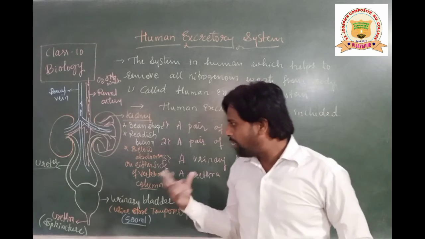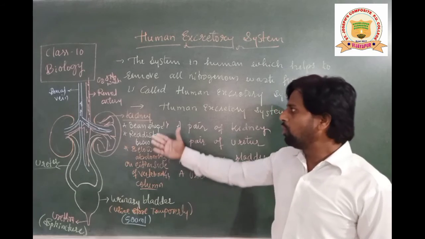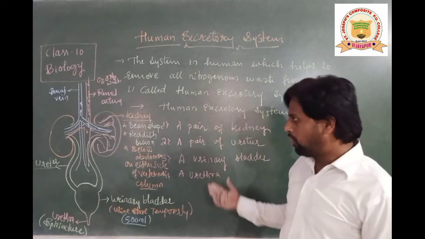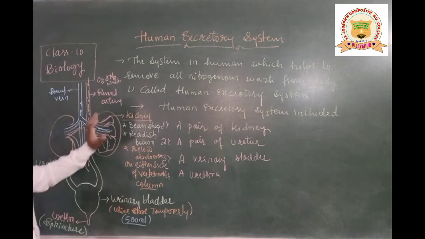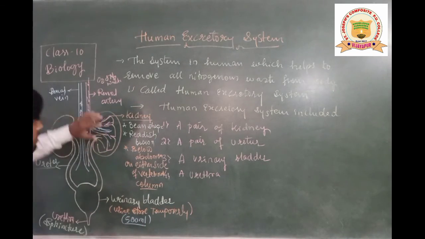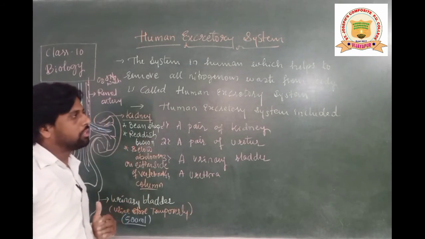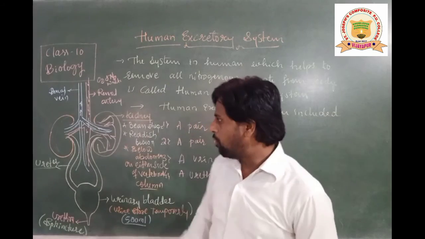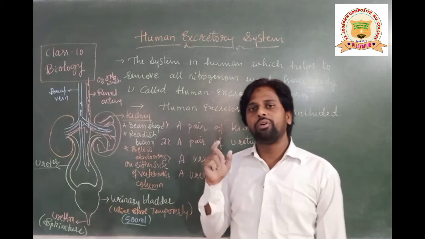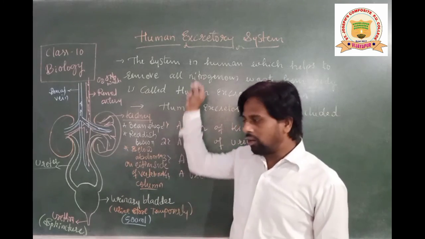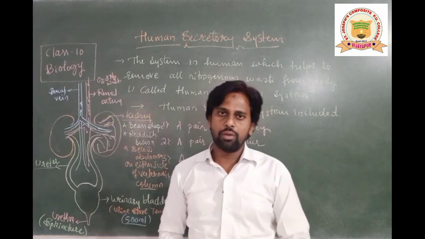I hope my explanation was a little fast, but I think you all have understood the concept. If you have not understood, please repeat the video and listen carefully one more time to all the explanation I have given till now. So this is all about the human excretory system and its different parts. In our next video, we will discuss the internal structure of the kidney: its shape, size, structure, and other important internal structures inside the kidney.